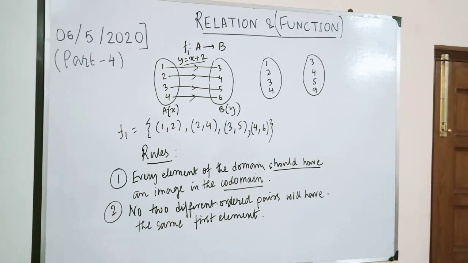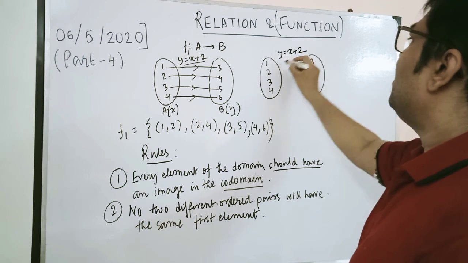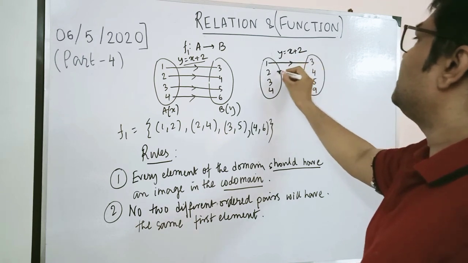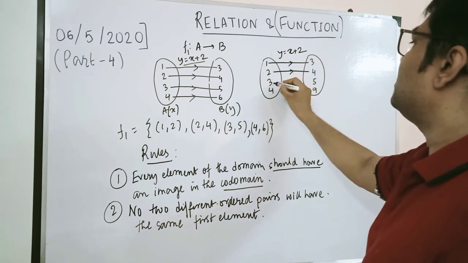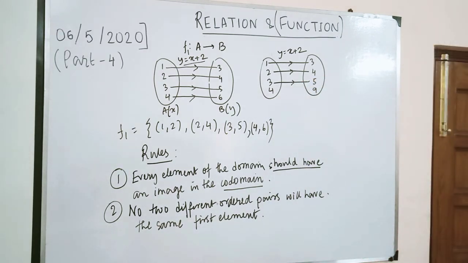So here you can find how the elements are getting connected. Same thing, say y equals x plus 2. Obviously 1 is getting connected with 3, 2 is getting connected with 4, 3 is getting connected with 5, but 4 is not getting connected anywhere.